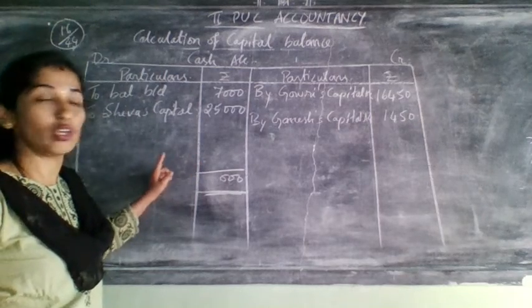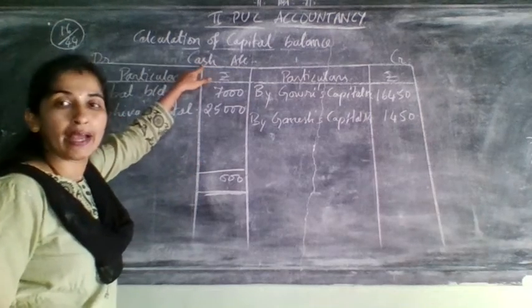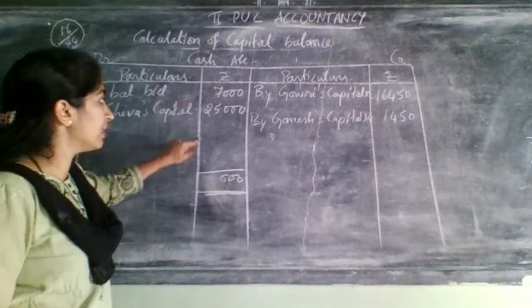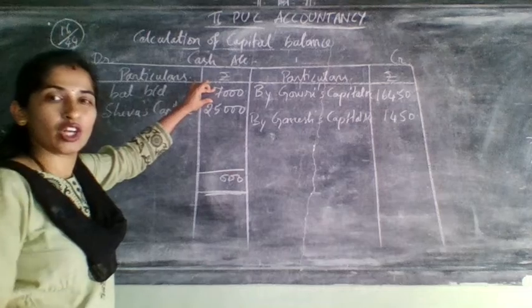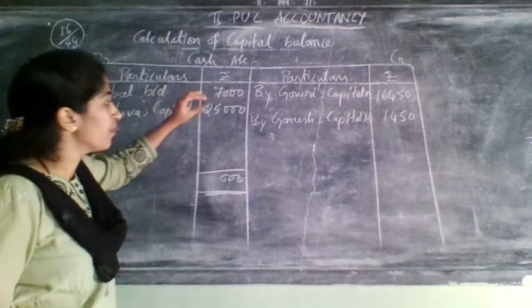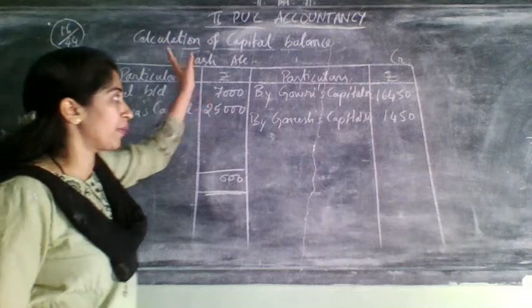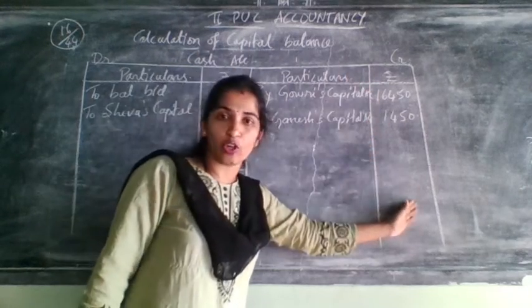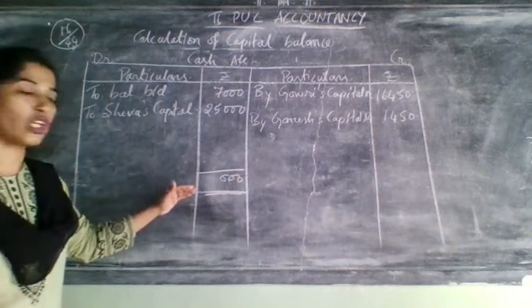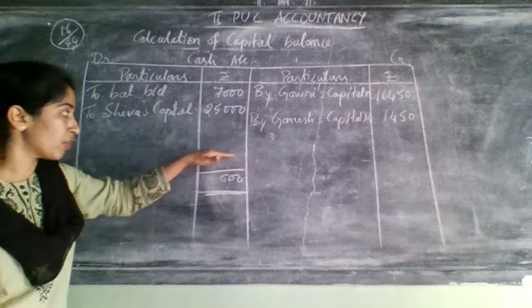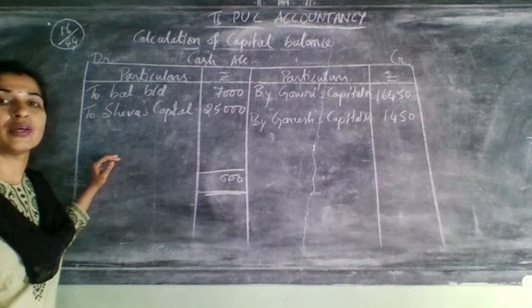Instead of that, you need to show it on the liability side as bank overdraft. This will happen only when there is a bank account and not for cash. When you have taken a bank account, then sometimes in one or two problems it is like that. Balance brought down will come here, then you will write partners' capital, and some adjustment you will do here. When this side total becomes more, that total you will take on which side? Debit side, and you will take the difference amount and write balance carried down here only.